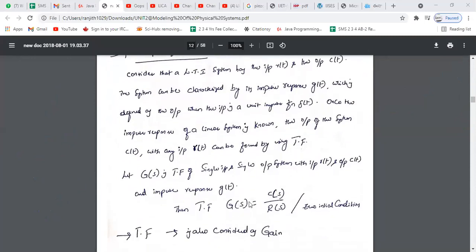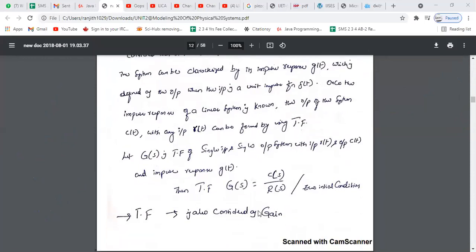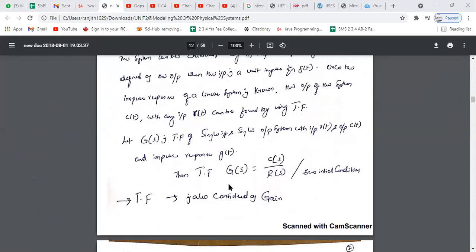The impulse response of the system for a single output can be calculated by taking the input signal delta of t. So we can calculate like this: G of s equal to C of s by R of s, where G of s is nothing but the impulse response of the system.